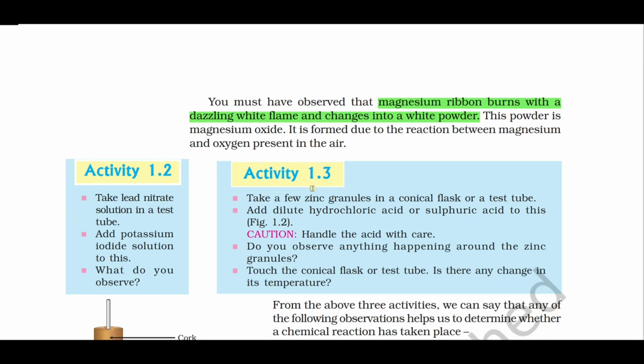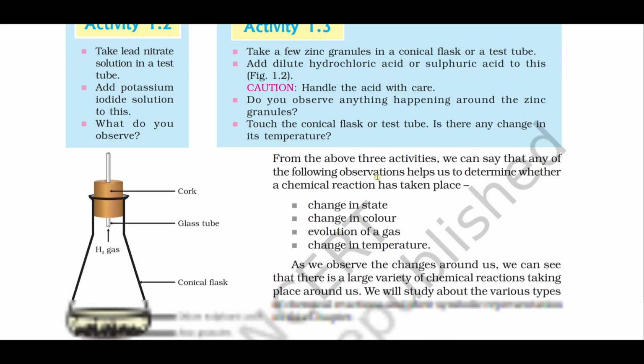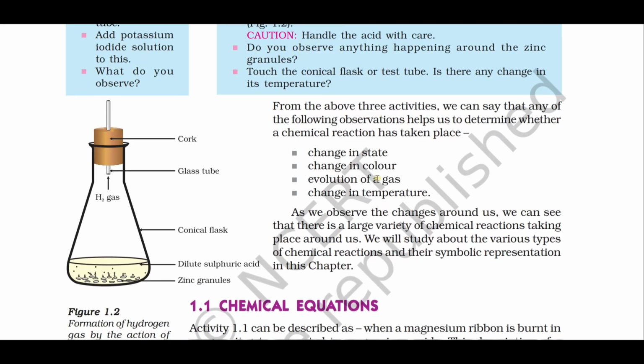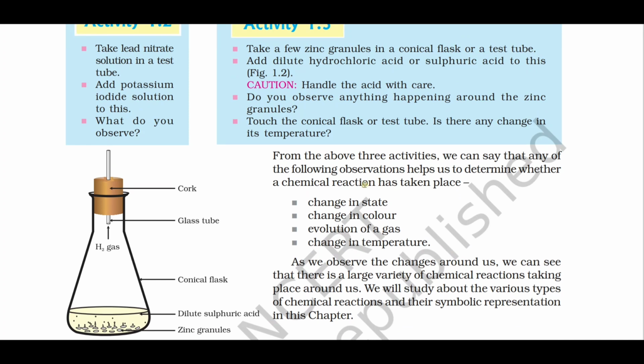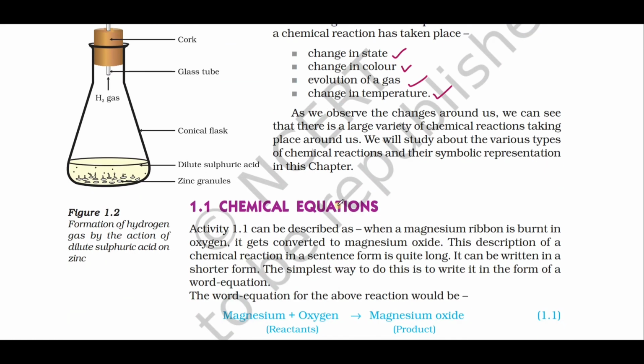Before burning, the magnesium ribbon should be cleaned. Why should it be cleaned? To remove the impurities. What kind of impurities? The outside layer reacts with the oxygen to form magnesium oxide. What are the changes that take place during a chemical reaction? Change in state, change in color, evolution of gas, and also change in temperature.